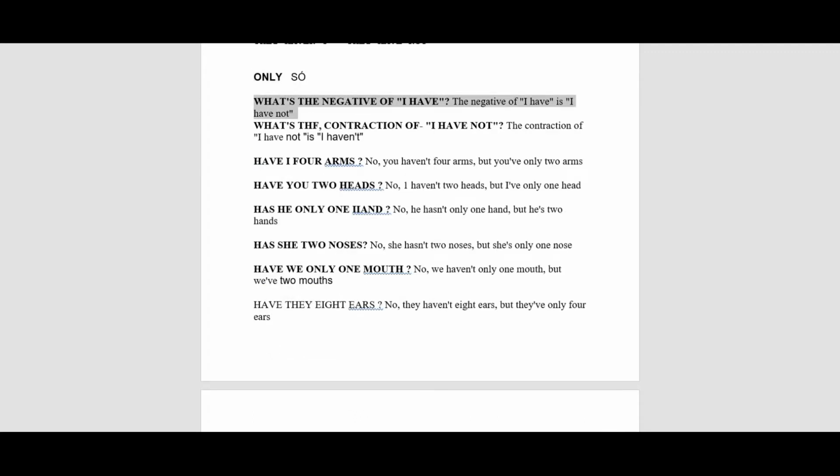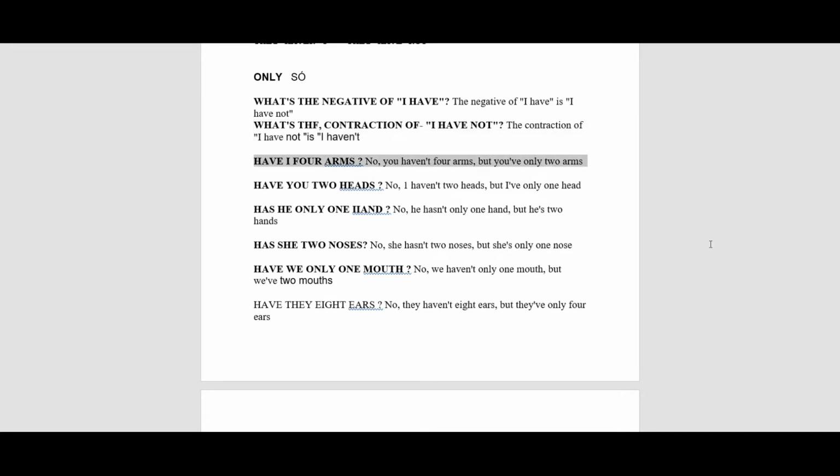Only. What's the negative of I have? The negative of I have is I have not. What's the contraction of I have not? The contraction of I have not is I haven't.